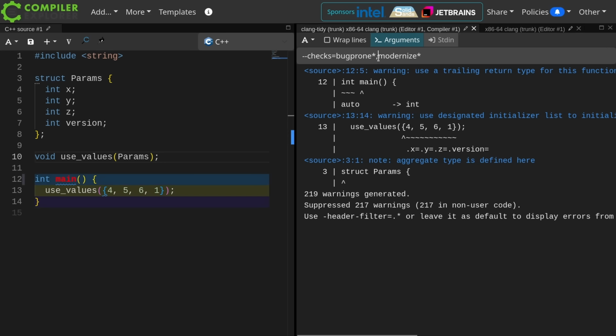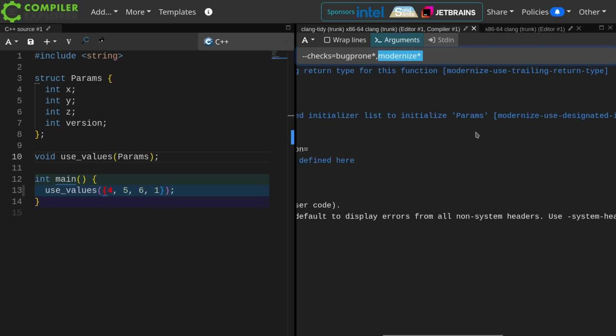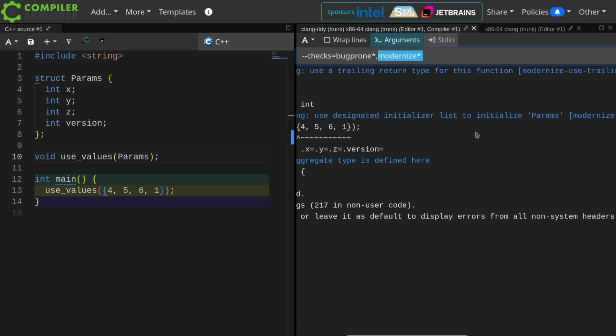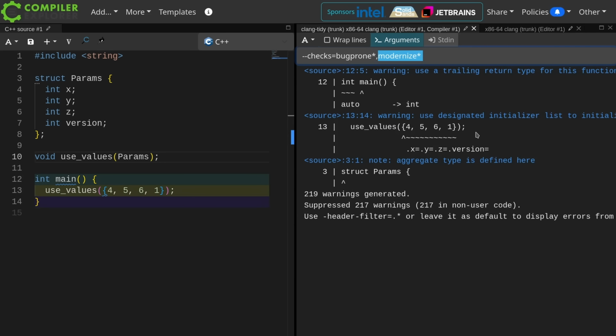Now I'm going to enable the modernize check, and assuming Clang-tidy and your toolchain is in C++20 or later mode, it now tells you you can use designated initializers here. Modernize use designated initializers. This is great. Now we actually have a check, a way to enforce the use of designated initializers. And I think this is absolutely brilliant. And I think you should be doing this. So let's go ahead and play with this a little bit.